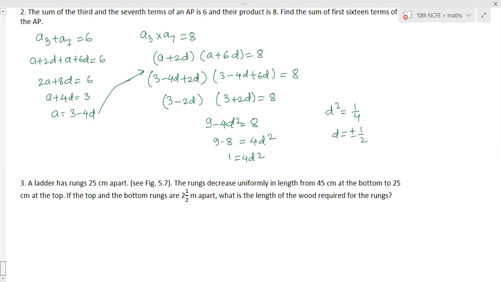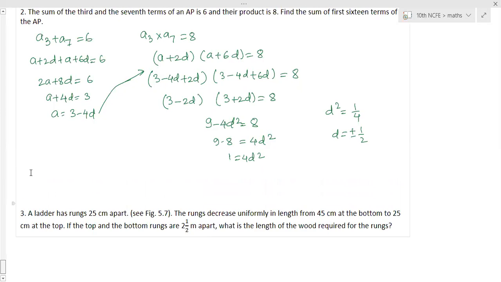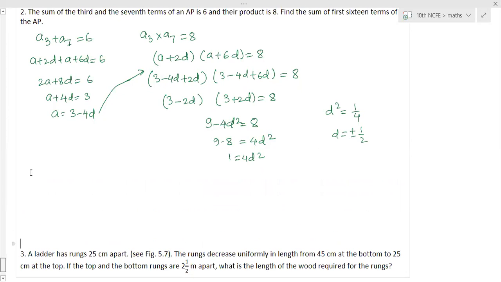Now you have to take d values 2: 1 is positive, 1 is negative. So accordingly, 2 values of a you will get. So there are 2 values of d and corresponding 2 values of a. They are asking the sum of the first 16 terms, that is S16. Also 2 different values you will get. Find out that. Okay. Is it clear? Yes, ma'am.